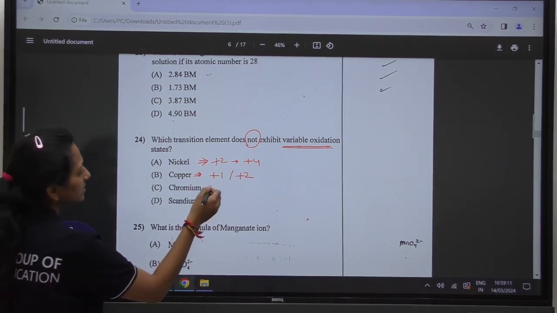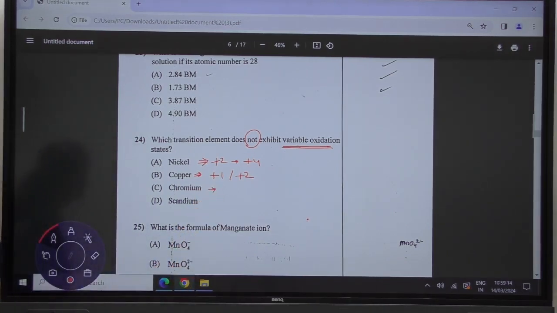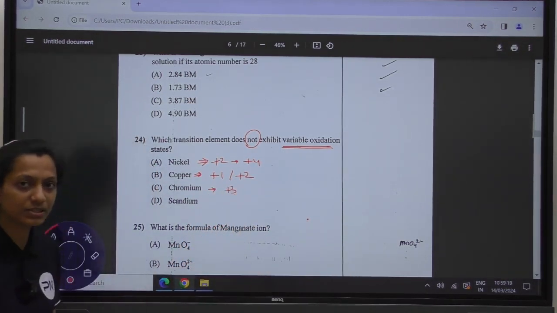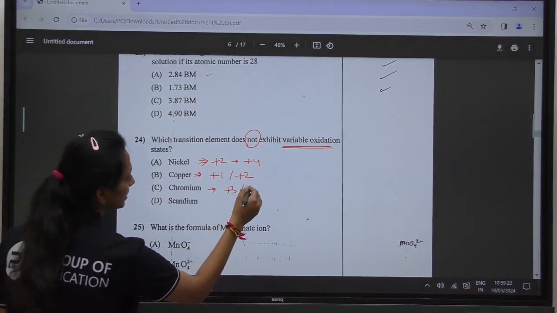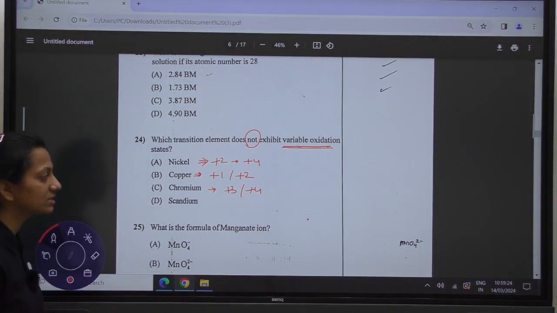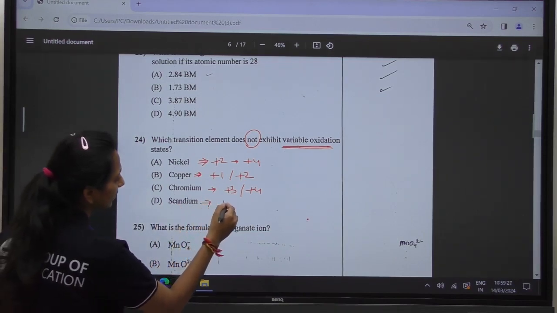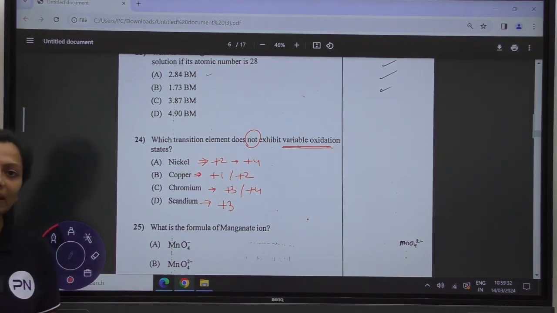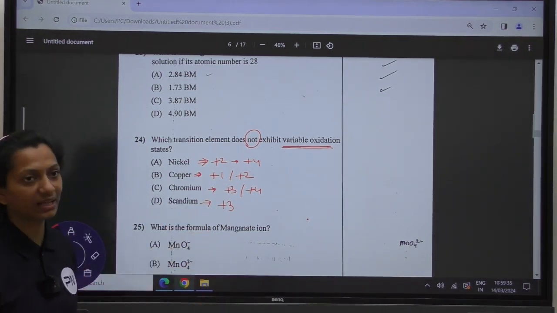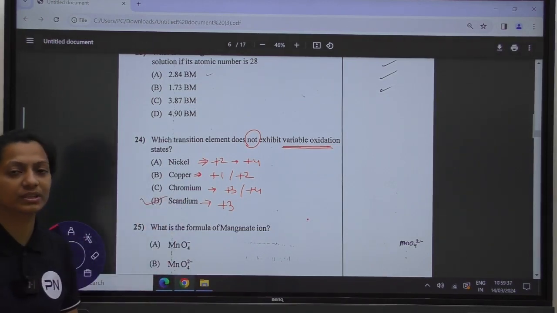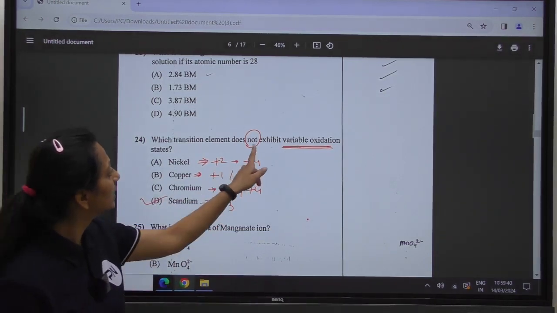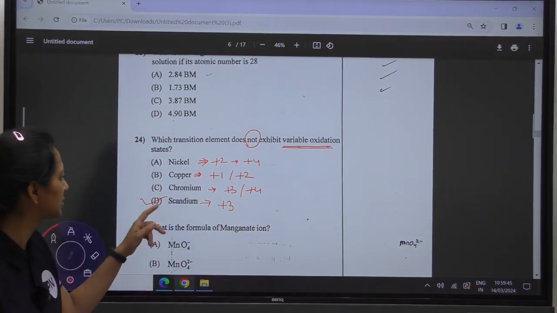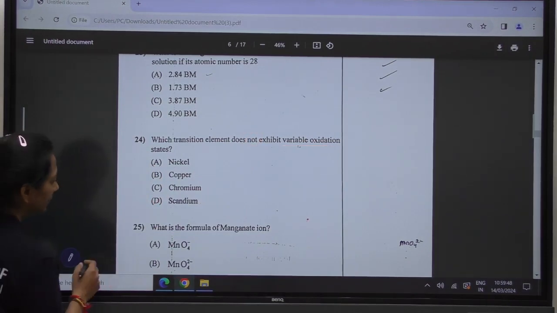Chromium has +3, +4, and many more different oxidation states. Scandium is the only one which has a single oxidation state of +3. Sc +3 is the only oxidation state with scandium. So our correct answer is option D, scandium, which does not show variable oxidation state. Moving towards the next question.